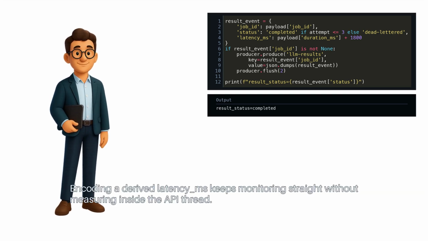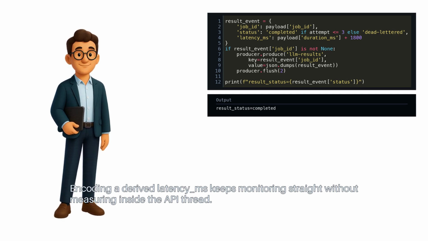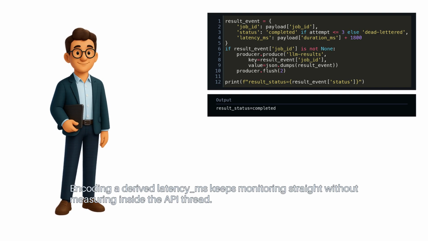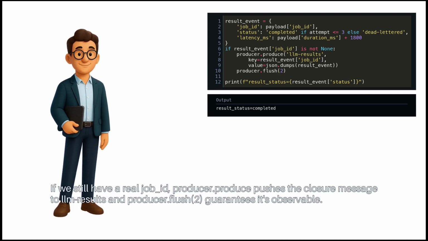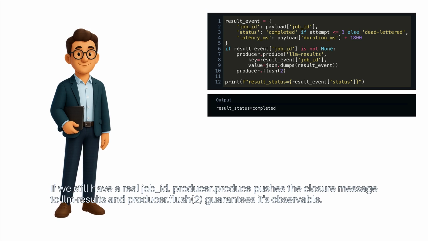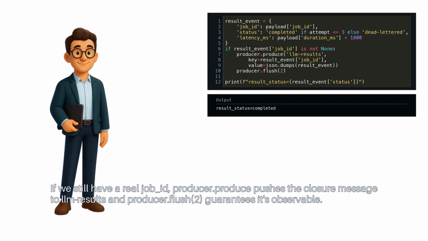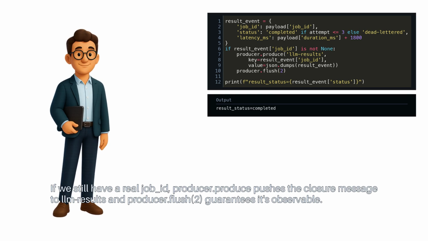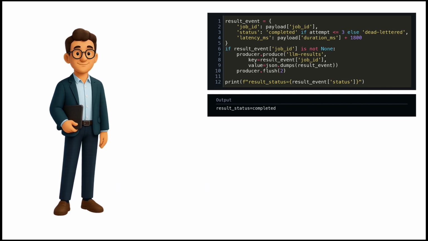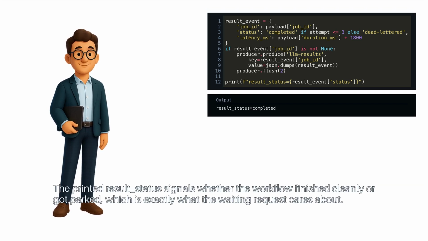Encoding a derived latency_ms keeps monitoring straight without measuring inside the API thread. If we still have a real job ID, producer.produce pushes the closure message to llm_results, and producer.flush(2) guarantees it's observable. The printed result status signals whether the workflow finished cleanly or got parked, which is exactly what the waiting request cares about.